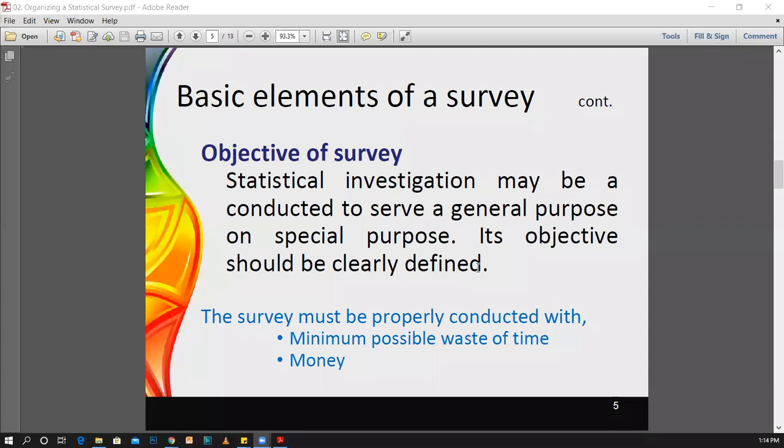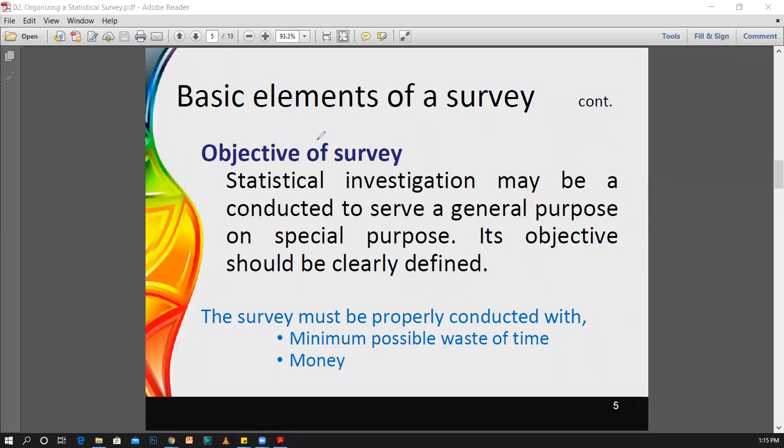Okay, now we will discuss these basic elements one by one. Okay, objective of the survey. Statistical investigation may be conducted to serve a general purpose or special purpose. Therefore, its objective should be clearly defined.